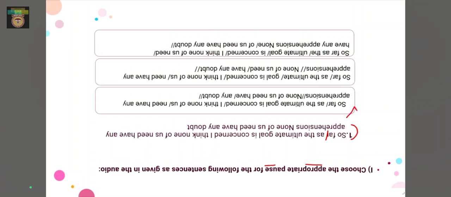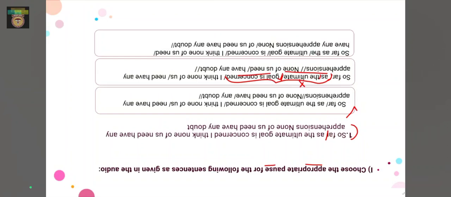So we have here, so far as the ultimate goal is concerned. Here itself we get to know that after we say the ultimate goal is concerned, we don't make a pause here. We say as the ultimate goal is concerned as a whole sentence, we don't make any pause in between this sentence. So this would be wrong. We got the wrong thing at the beginning itself. So let's move on.